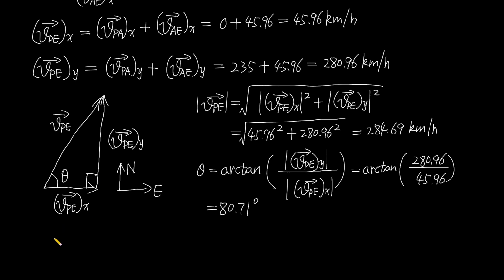Now we know the velocity of the airplane relative to the Earth: its magnitude is 284.69 kilometers per hour, and its direction is 80.71 degrees north of east.